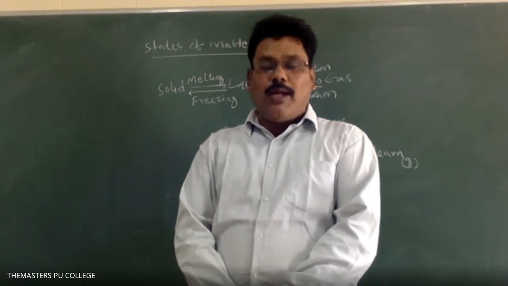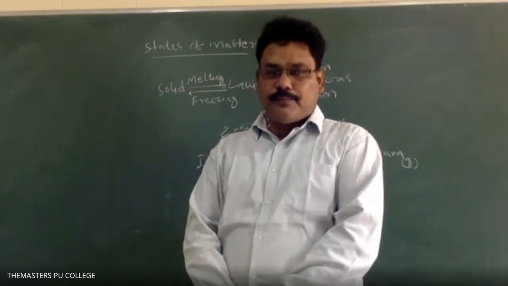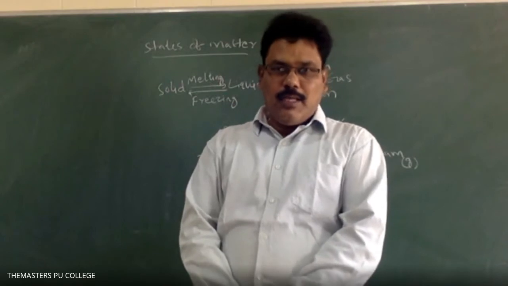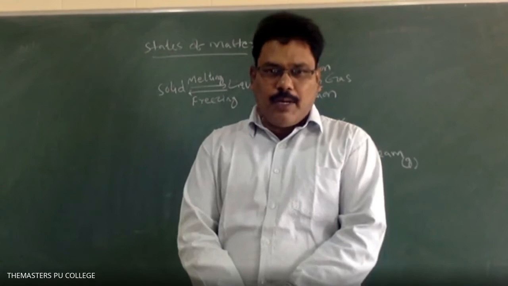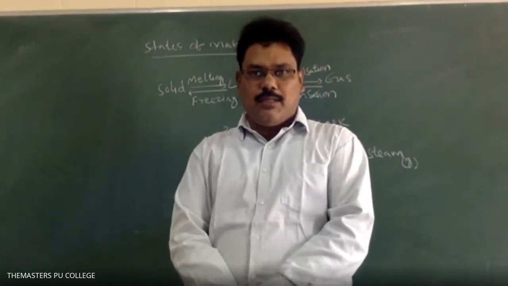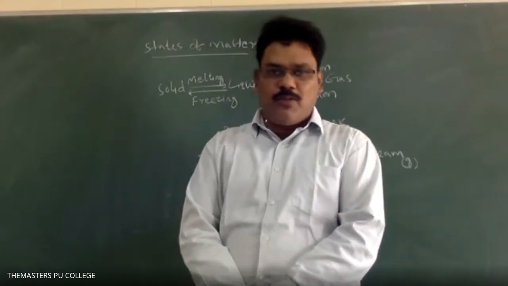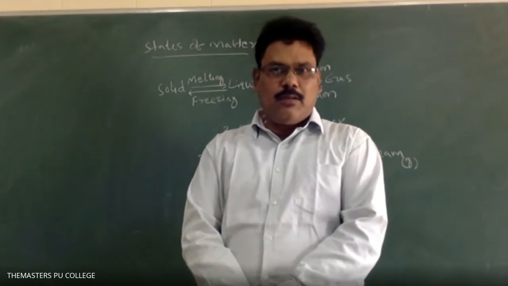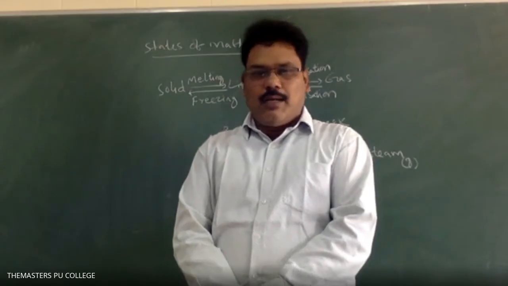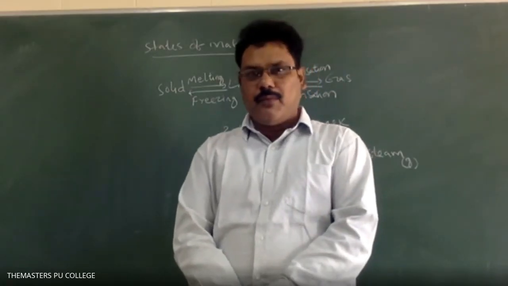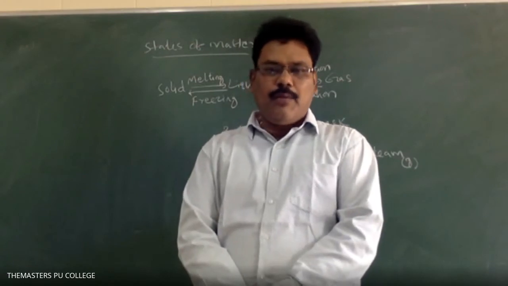So what are the physical properties? Properties are generally of two types: physical properties and chemical properties. Density, mass, volume, length are examples of physical properties. And chemical properties are combustion, evaporation, acidity, basicity. So these are all chemical properties.